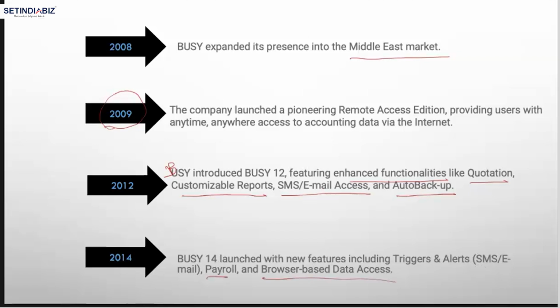So Busy 14 was introduced with features like payroll. Payroll means we could also account for the salaries being paid, right? That's why we said TDS, fringe benefit tax on non-monetary benefits. If you all remember, we learned about this when we were doing TDS. So that is also accountable and recorded in Busy accounting software.